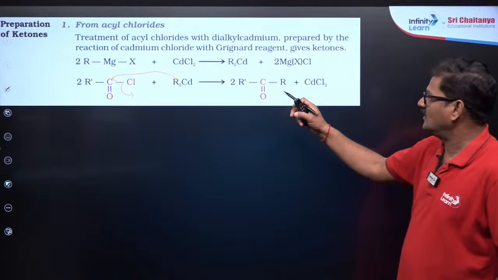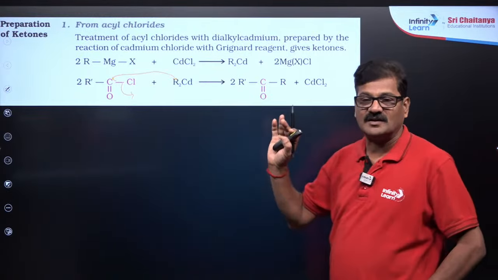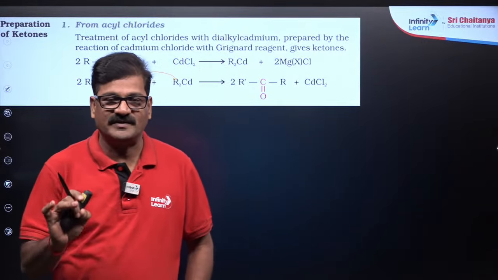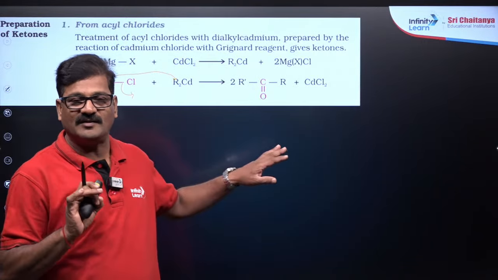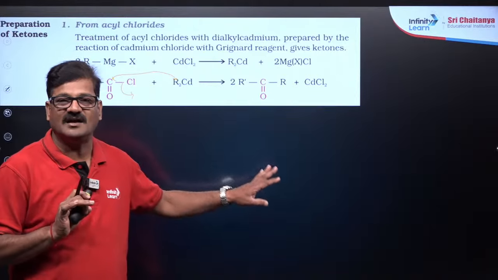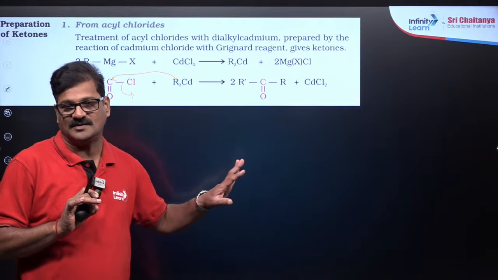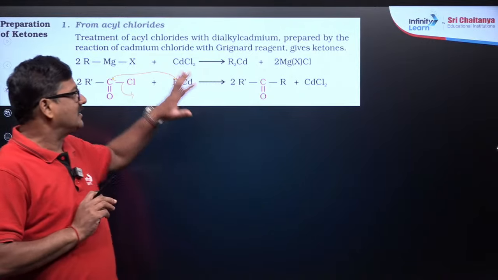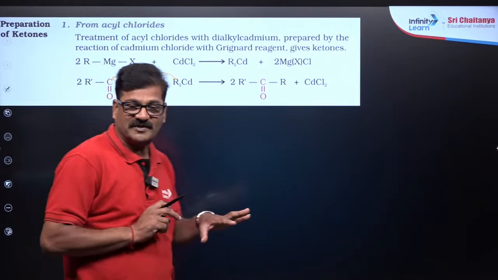So this acid chloride is going to give rise to an unsymmetrical ketone. The preparation of the desired unsymmetrical ketone can be done by using dialkyl cadmium derivatives. So there also Grignard reagent is extensively used, and this is the reaction that is given in the NCERT.